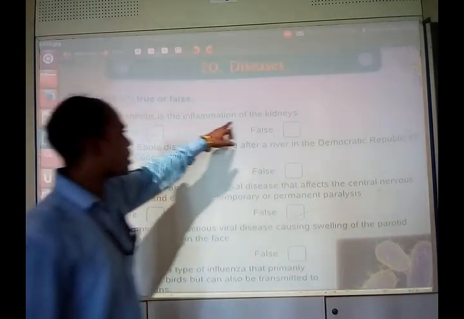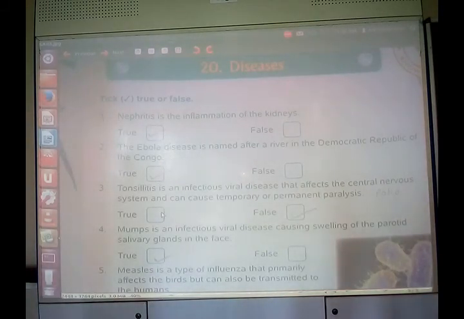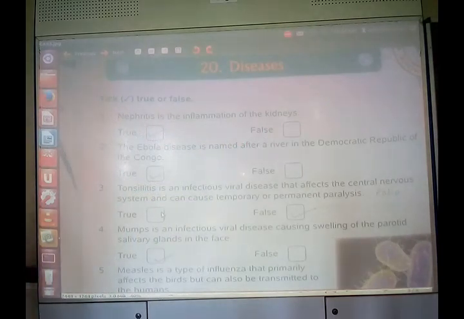Nephritis is the inflammation of kidneys. Absolutely true. Nephron lies in kidney. The structural and functional unit of kidney is nephron. So nephritis is the inflammation of the kidneys. It is true. Very correct.